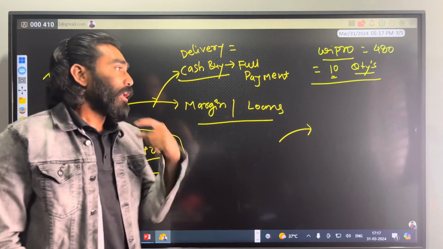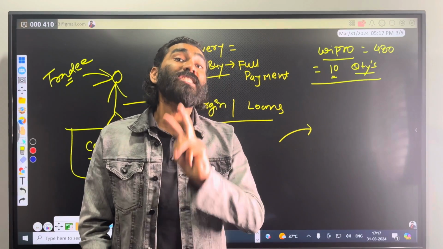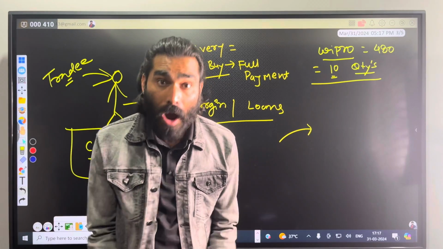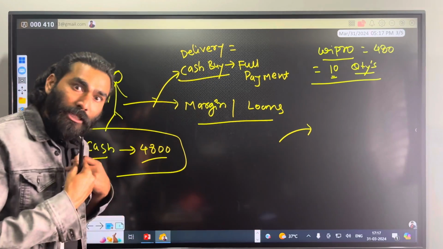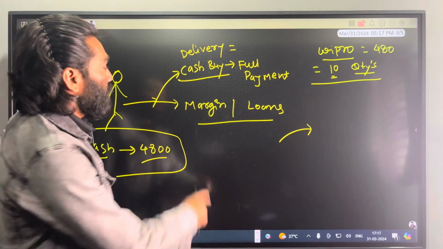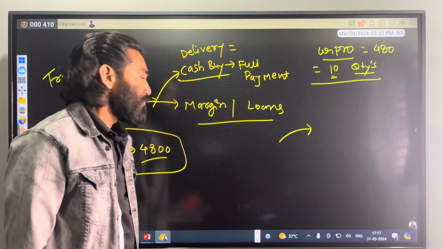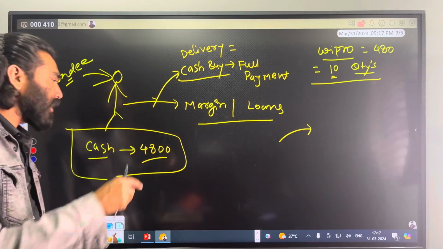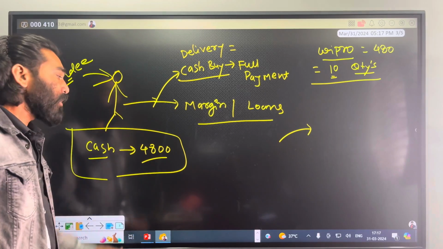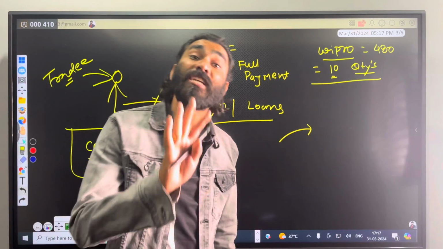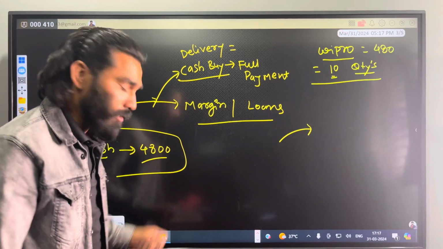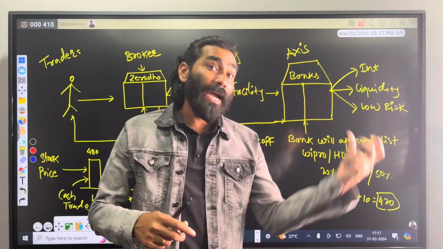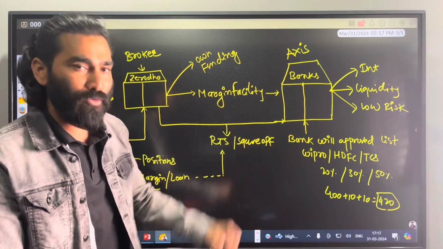But what if I give you an opportunity to buy 60 quantities with the same money? Now your question would be, how can you buy it? I'll explain that now. Let's say we have a facility which is called margin. If you are looking for margin or additional funds, I'll tell you how that works. That is, how you can utilize this 4,800 to buy 60 quantities. So now let me talk about the flow first. Flow means why margin, how margin will help you, and who provides that facility.